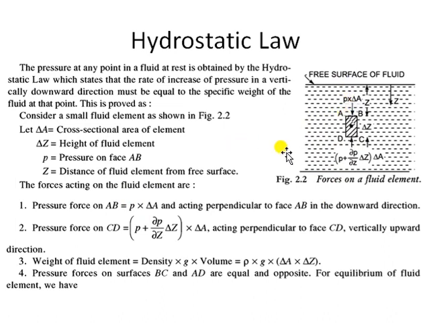Similarly, for the bottom face CD, we are moving down from AB to CD. If you are moving down, obviously the weight of the water available will increase. So the pressure at the bottom will be higher as compared to the pressure at the top. So the pressure on the face CD will be P plus a very small, differential increase in the pressure, P plus del P.